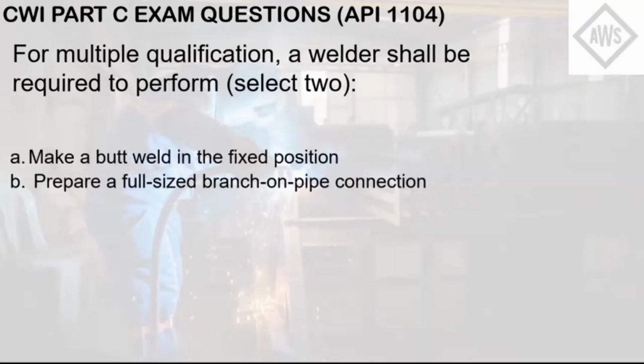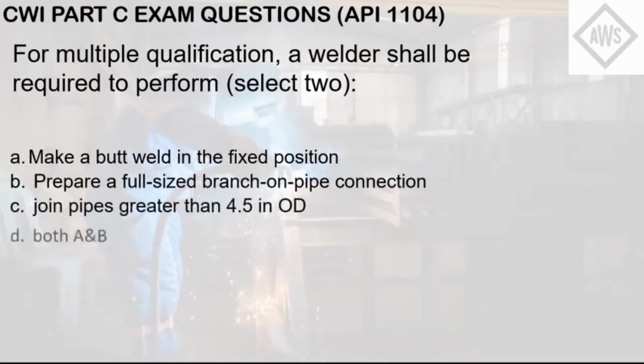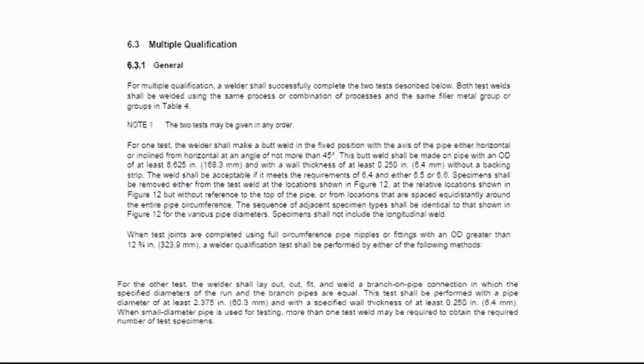Letter B, prepare a full-sized branch-on pipe connection. Letter C, join pipes greater than 4.5 inch outside diameter. Letter D, both A and B. So for welder qualification, one shall refer to Chapter 6 of API 1104. It basically discusses the qualification of welders for the production welds.